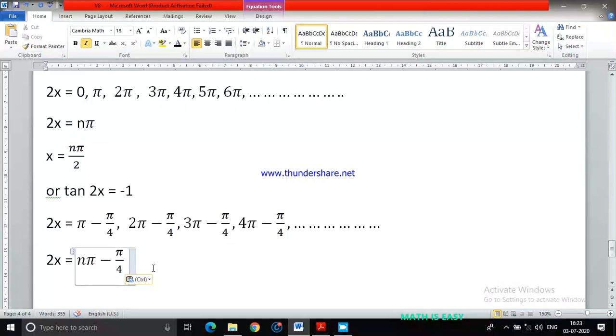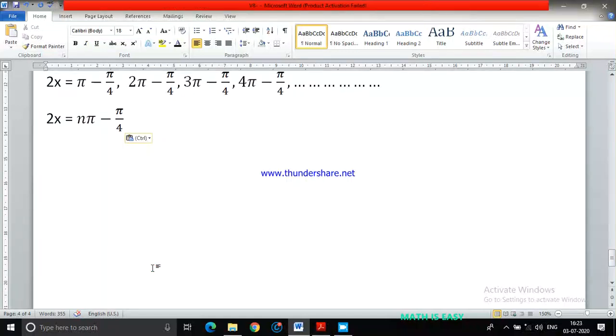If I simplify further, x equals, 2 will come to the denominator for each and every term. So it will come n pi by 2, and this also 2, if I multiply, it will become pi by 8. So x equals n pi by 2 minus pi by 8.